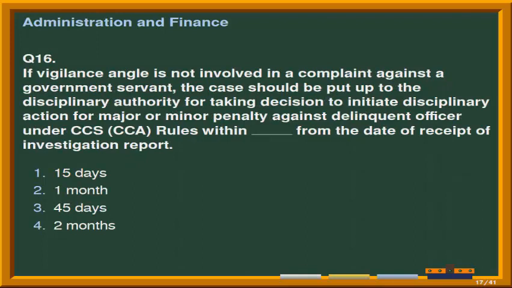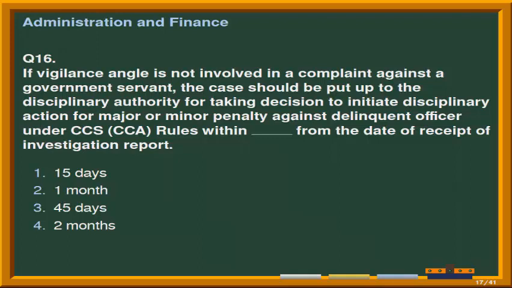Next question is, if vigilance angle is not involved in a complaint against a government servant, the case should be put up to the disciplinary authority for taking decision to initiate disciplinary action for major or minor penalty against delinquent officer under CCA rules within ___ from the date of receipt of investigation report.